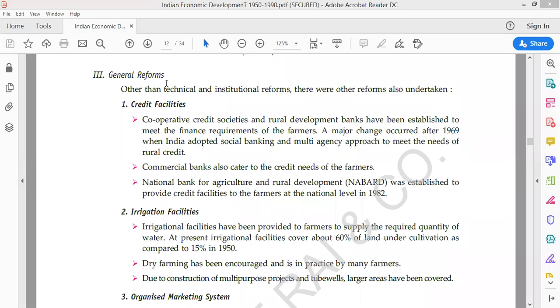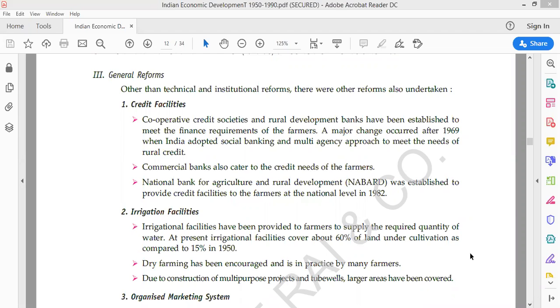It was started so that it can directly help the rural people, and definitely it is going to have a great impact on the poor farmers, so that they buy HYV seeds or adopt the new technology which is there in the economy.